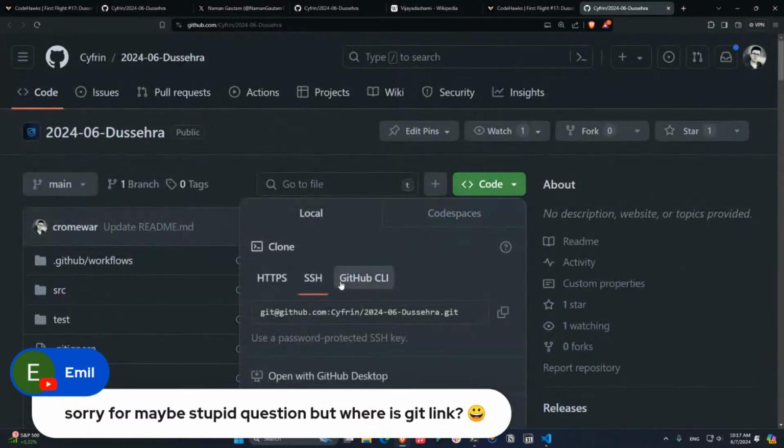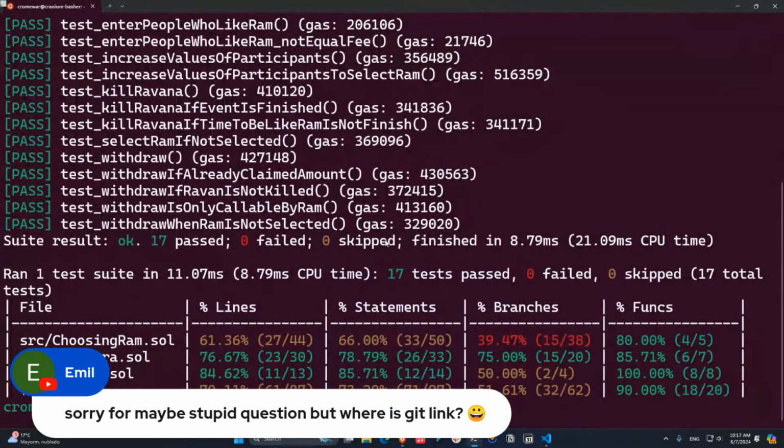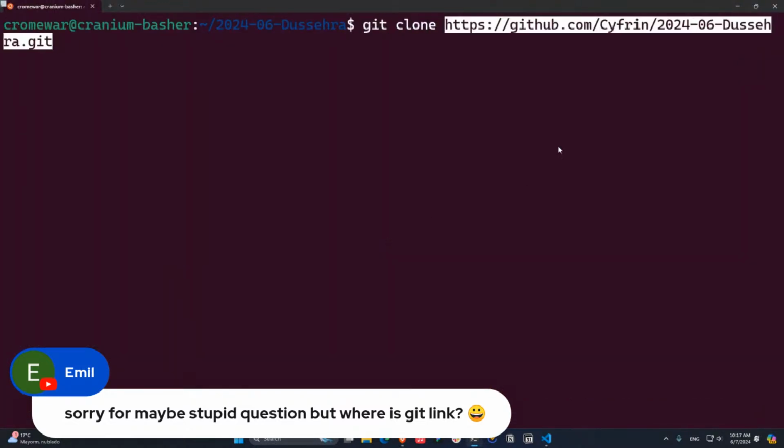You click on code. SSH is for the ones who have the private connection to the repo. So for the public connection, you are going to use HTTPS. You copy this, go to your terminal, let me clear this, and you say git clone, paste it in the terminal and hit enter. This is going to give you access to the repo.